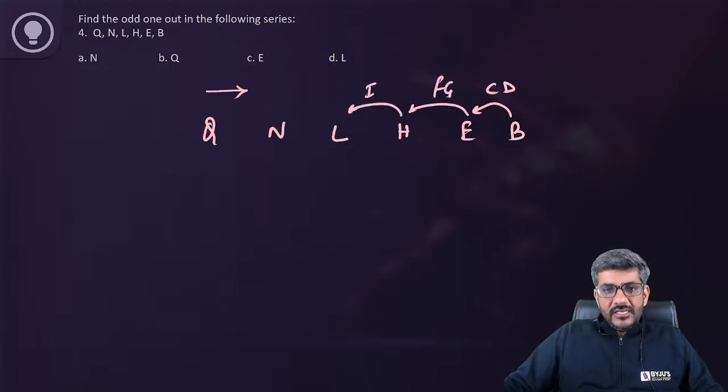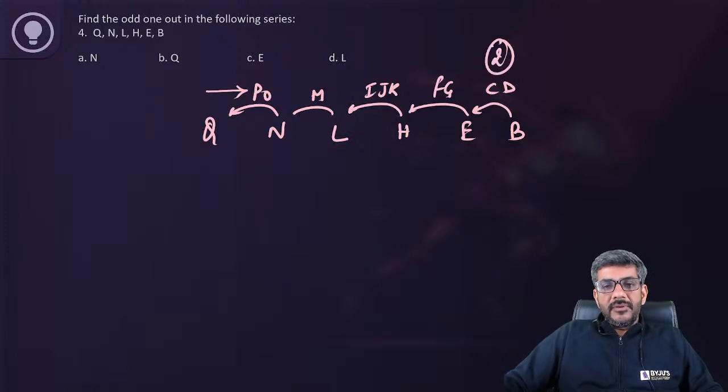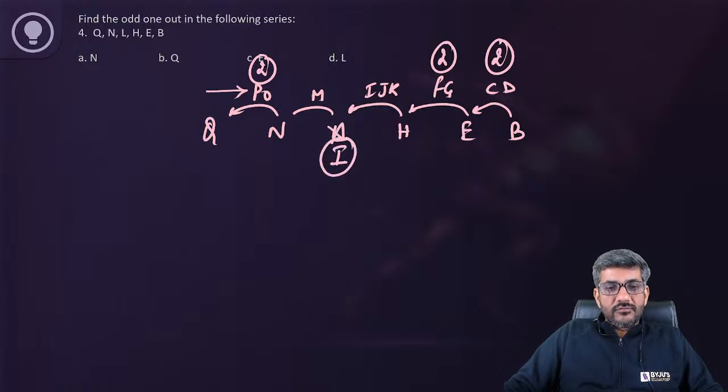I, J, K are left, right? After L, M and N, O and P are left. So two letters are left between B and E. Two letters are left between E and H. Two letters are left between N and Q. Here also it should have been two letters at each of the places. If here instead of L it was I, then it would have been correct, because then we would have J and K between H and I, and M and N between these two.